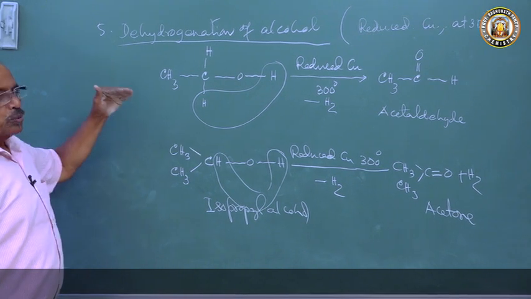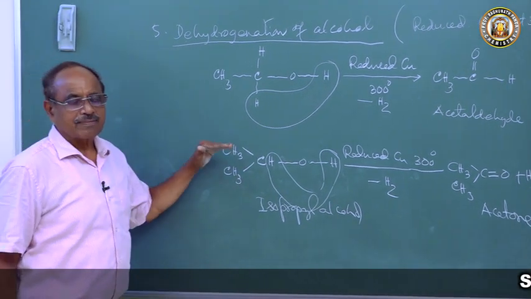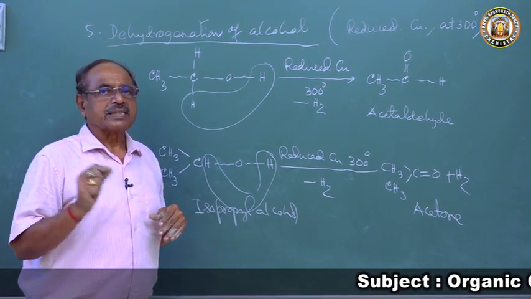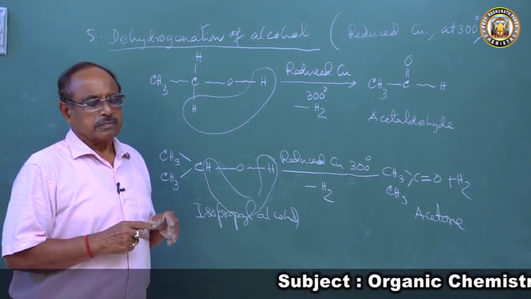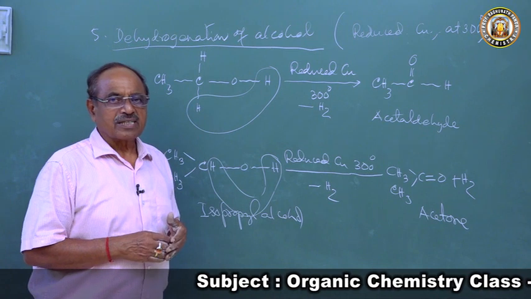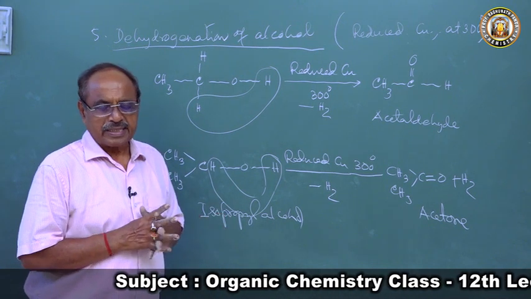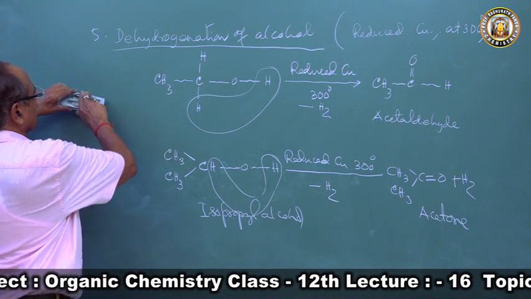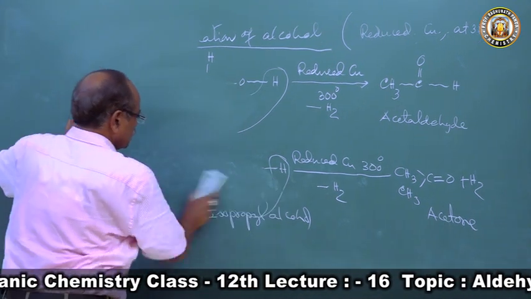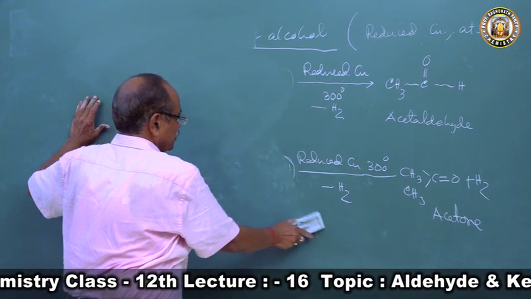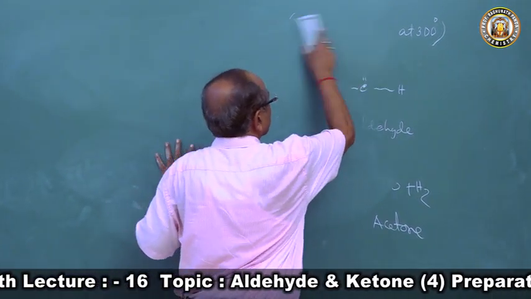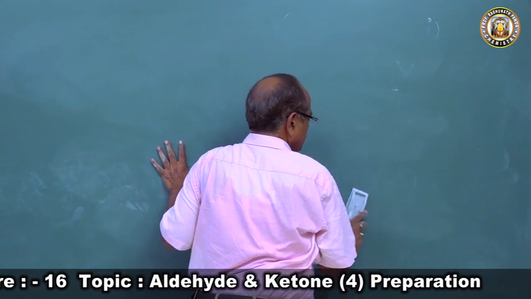So these 1, 2, 3, 4, 5 methods I have taught you. All the 5 methods we have read already, and the last method is the dry distillation of calcium salts of carboxylic acid, or decarboxylation of calcium salts of carboxylic acid. So we'll come to decarboxylation of calcium salts of carboxylic acid.